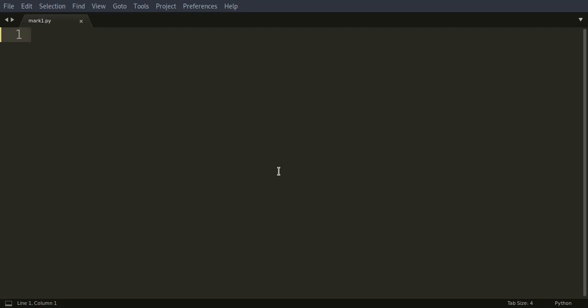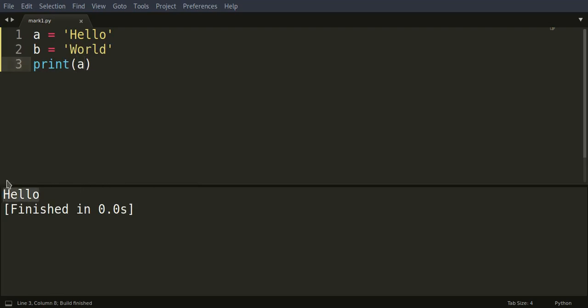So I know we have been over the discussion of strings, but bear with me for a second. Let's make up a variable a equals hello, and then b equals world. Any guesses what would happen when I print a? We'll get hello. Okay, let's try to print b, and then we get world.